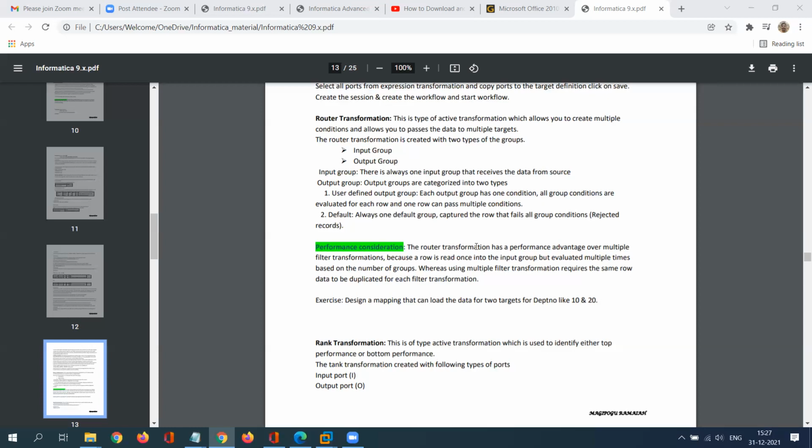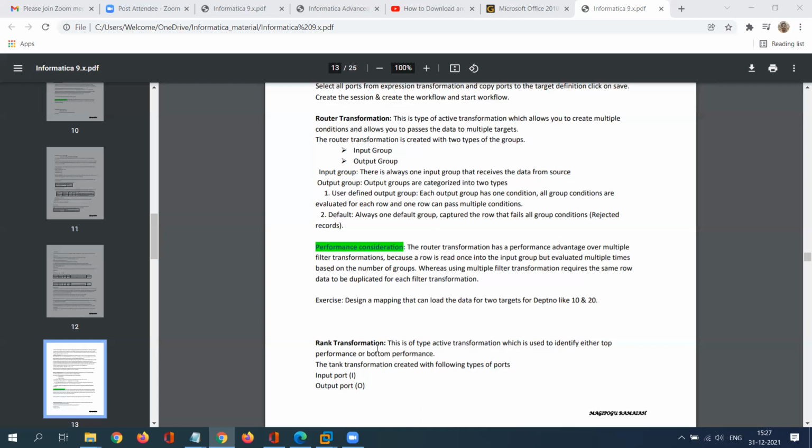If the condition is satisfied, it will go to the next level. If not satisfied, it will go to your default group. Those are all the records that did not satisfy the conditions, meaning all rejected records. Whatever records are available will come under your default group.